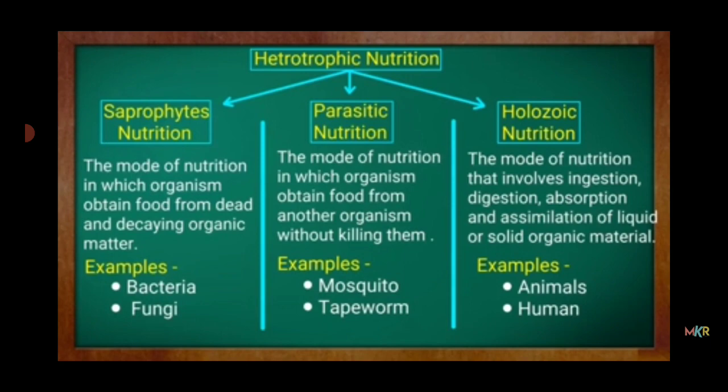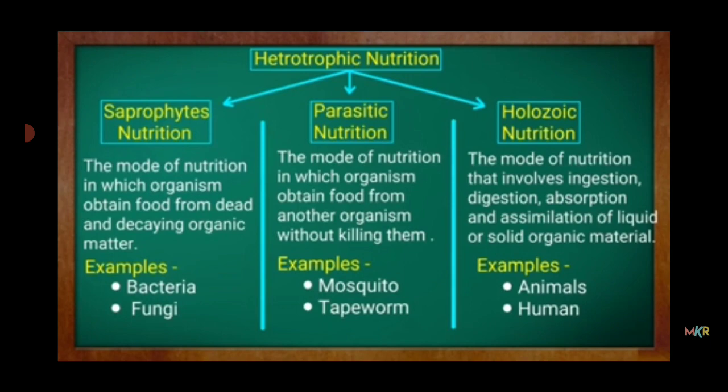Second one, parasitic nutrition. The mode of nutrition in which organisms obtain food from another organism without killing them is called parasitic nutrition. For example, mosquito and tapeworm.